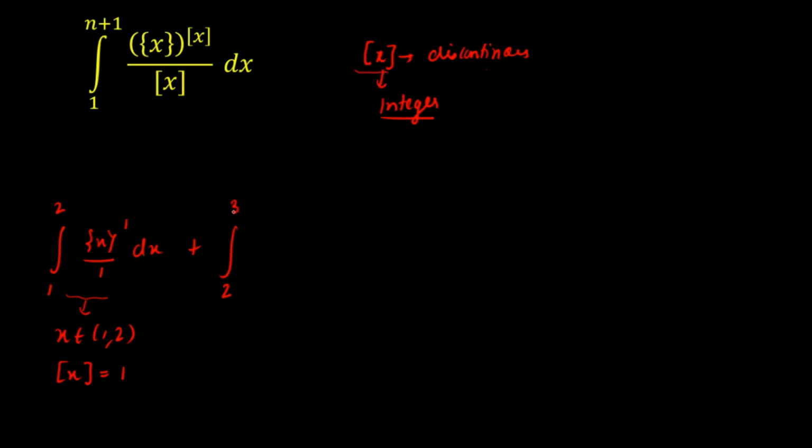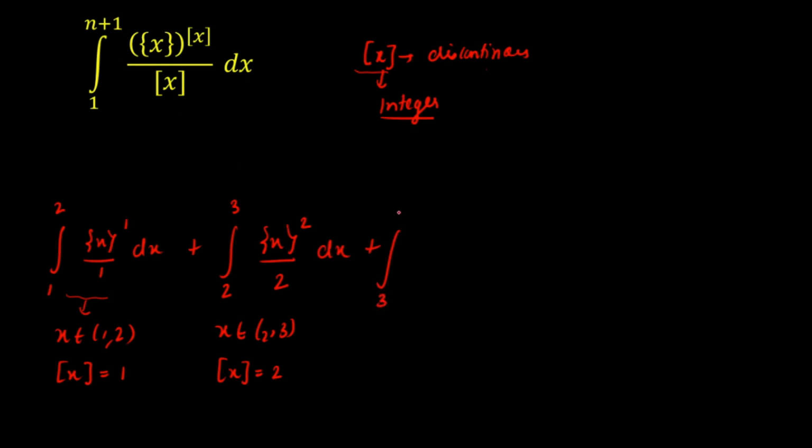So from 2 to 3, now we'll get something. First we'll get the value of GIF of x. When x is varying from 2 to 3, as I can observe here, GIF of x will be a fixed value, that is 2. Now I'll put the value of GIF of x in the function, that is the fractional part of x whole raised to the power 2, that is GIF of x, whole divided by GIF of x, that is 2, dx. Now I'll do the same for different integers, and I'll move on up to n plus 1.